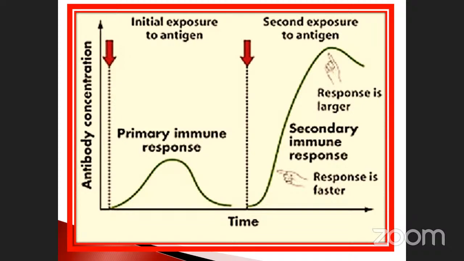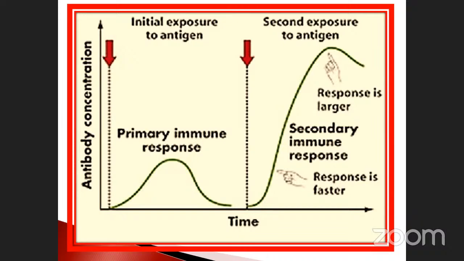Suppose you give a larger amount, and in the secondary antigen exposure, what will happen? The concentration will be very high, up to this level, maybe 90 or so. This is the maximum level of the secondary exposure. Not only that, the response is also faster in nature. Why is the response faster? Because the primary immune response has already been done. That is why, when we give it the second time, it is very fast.